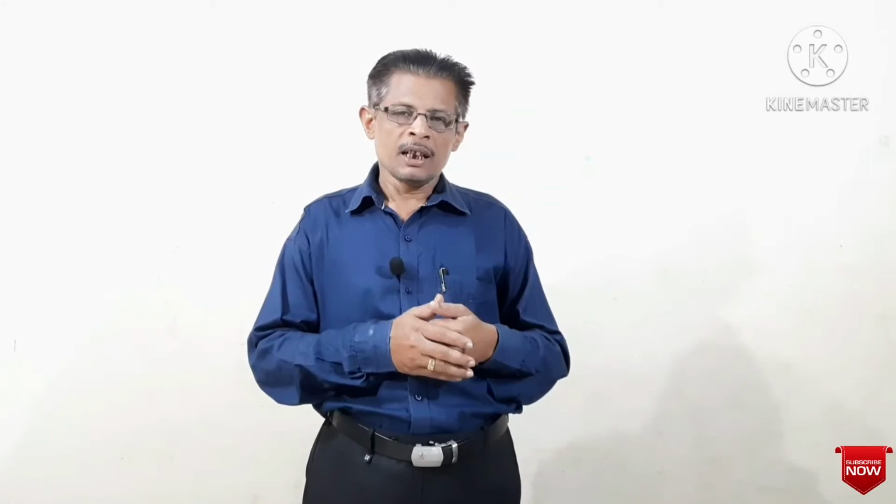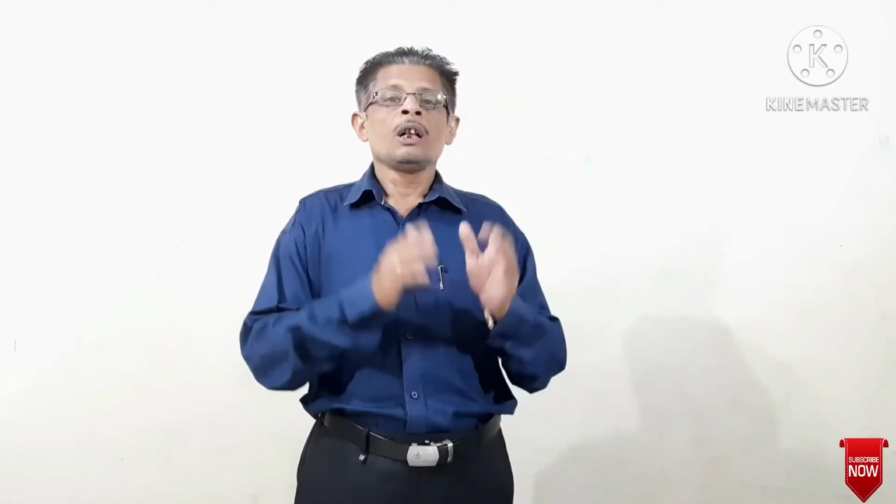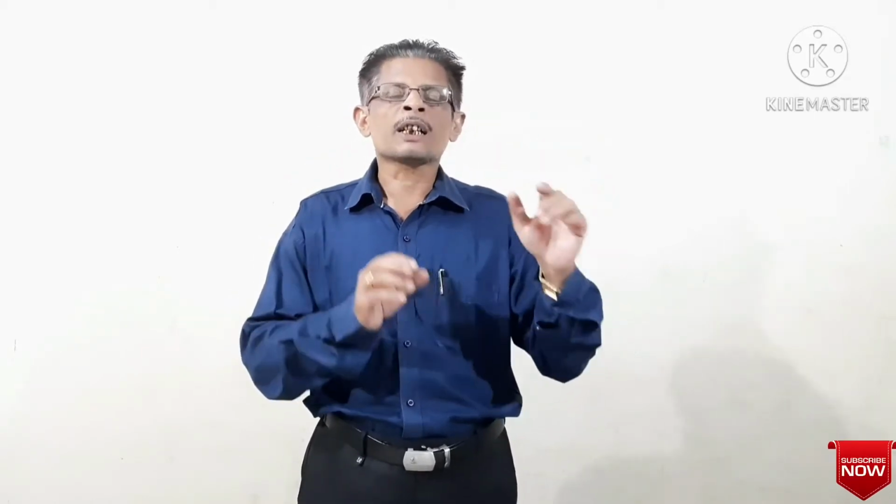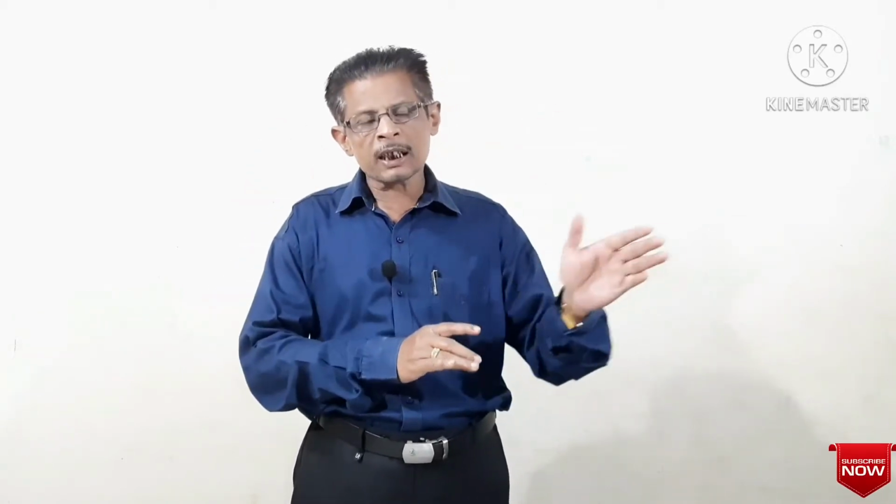Let's learn. Dear students, in my last part, part 1 of subject verb agreement, I have already told you that the verb agrees with the subject of the sentence. If the subject is singular, then we use a singular verb, and if the subject is plural, we use a plural verb.